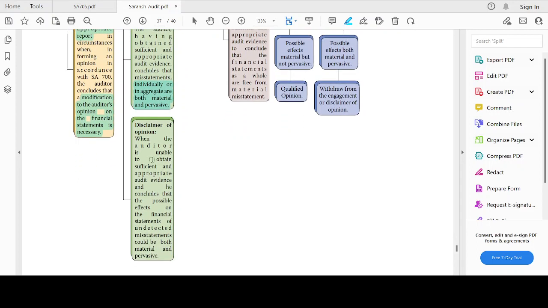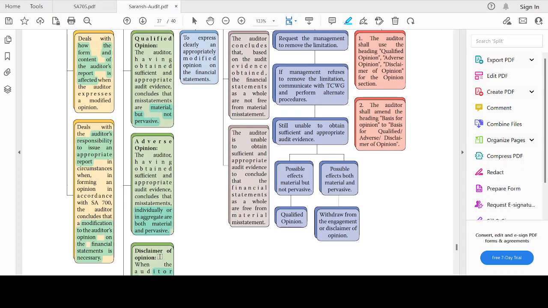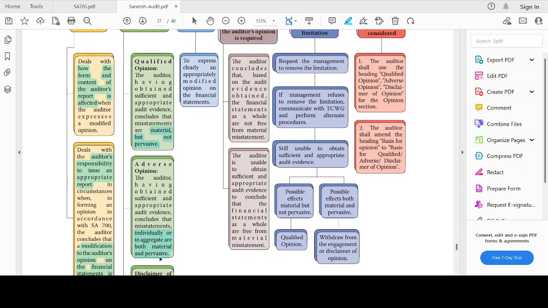Disclaimer of opinion. When the auditor is unable to obtain sufficient appropriate audit evidence and concludes the possible effects on the financial statements of the undetected misstatements could be material and pervasive. So see, if it is material but not pervasive, then it will be known as a qualified opinion.